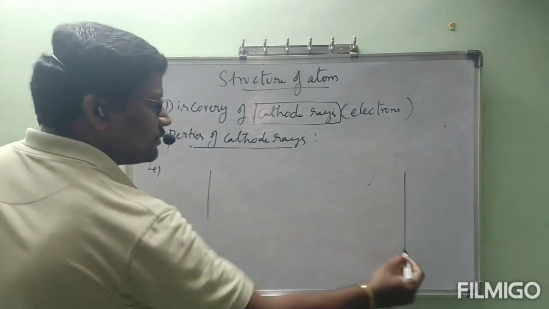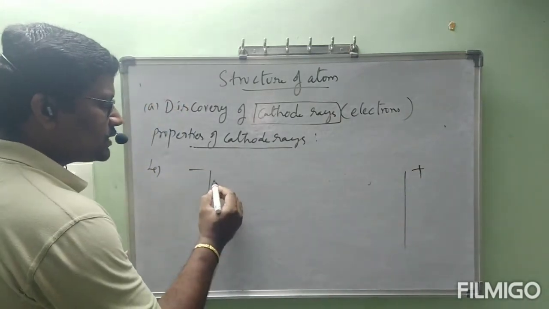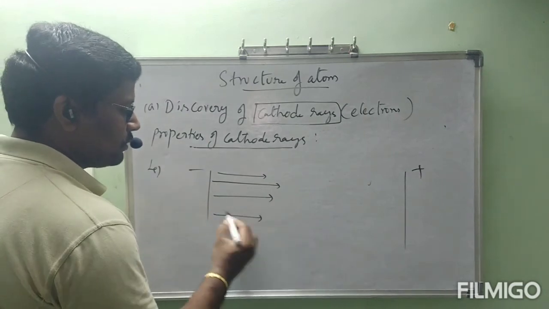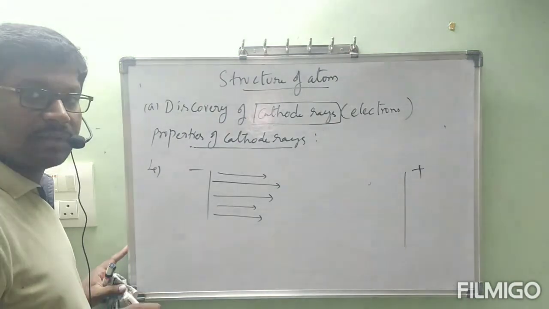This is the path of cathode rays. This is cathode, this is anode. Cathode rays are moving from cathode to anode in this direction, like this straight line. In the path of these cathode rays, now I kept a magnetic field.